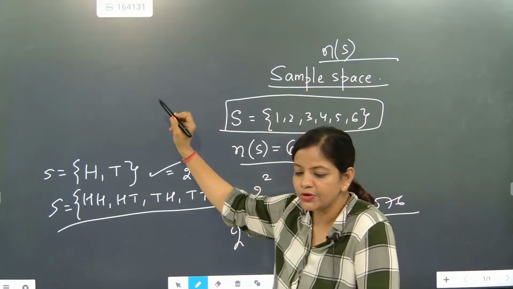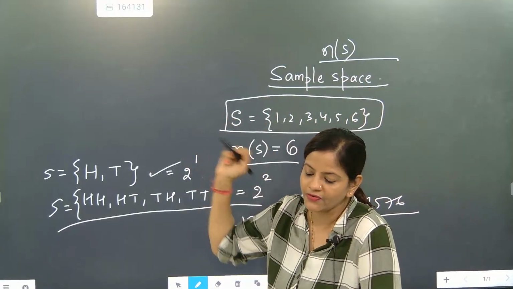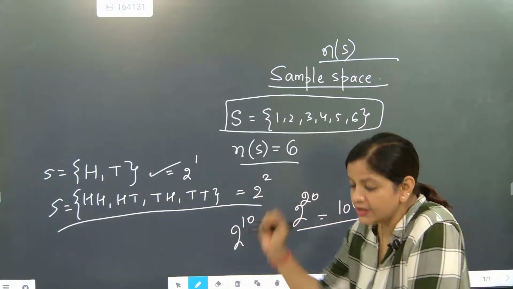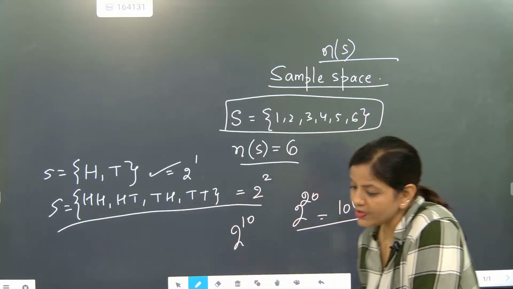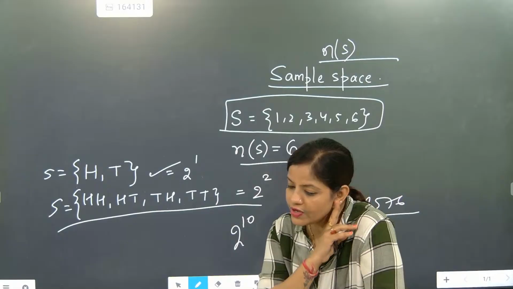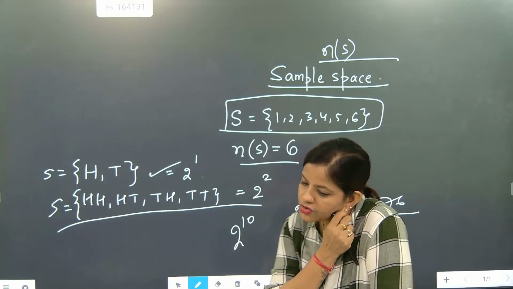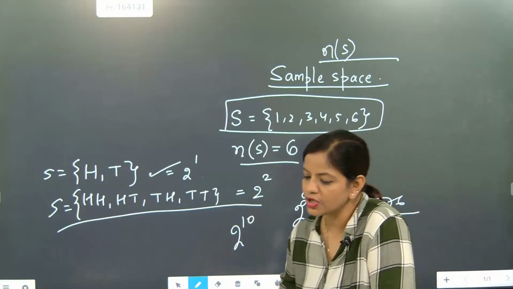Probability is going to be the most dangerous topic for you for exams, competitive exams also, and for 12th also. So right now, please do it very carefully. I hope you have understood this, beta. Yes, the correct answer is 2 to the power 20. Now we will go for the next part.